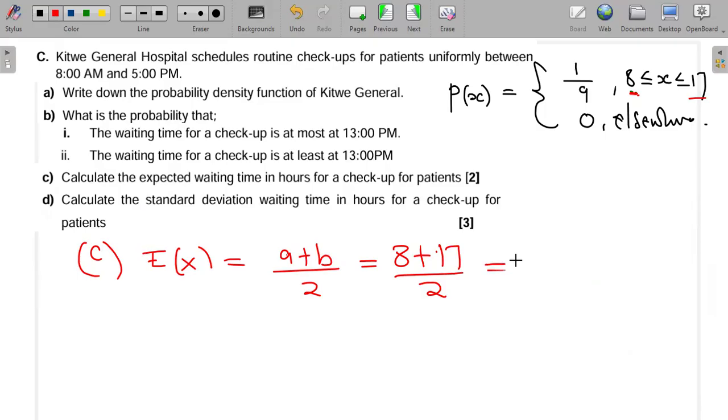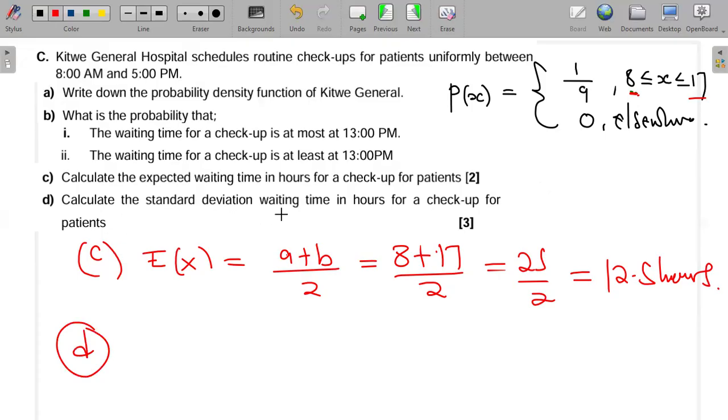So this will give me what? 8 plus 17, that will be 25 over 2. So I divide 25 by 2, and my calculator is saying 12.5 hours. So this here is the expected waiting time in hours for checkup of patients. Okay, and then D, calculate the standard deviation.